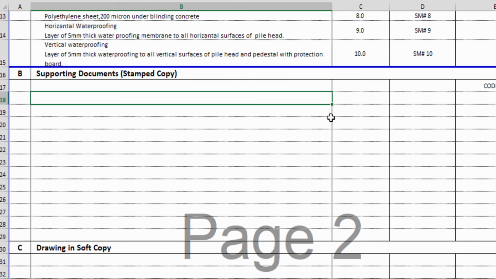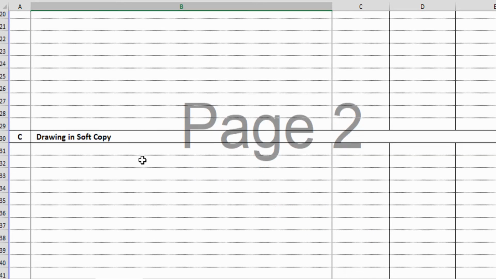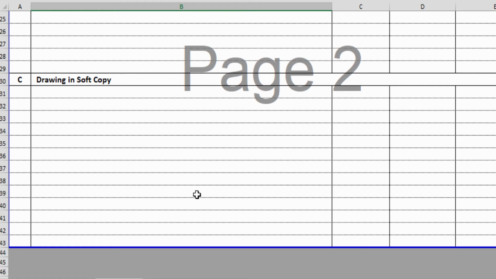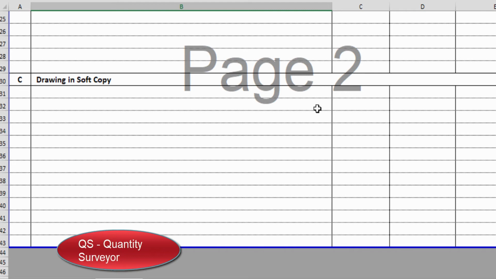Then supporting documents, you need to give reference letters showing that there is communication between both parties. Based on that communication, these are the soft copies that we are attaching in the CD, so that it is easy to trace back. Then there are drawings in soft copy, with drawing references, so that they can extract the measurement. It is highlighted there that the QS is doing some work, so that it is easy to reach out to where the work was exactly executed.